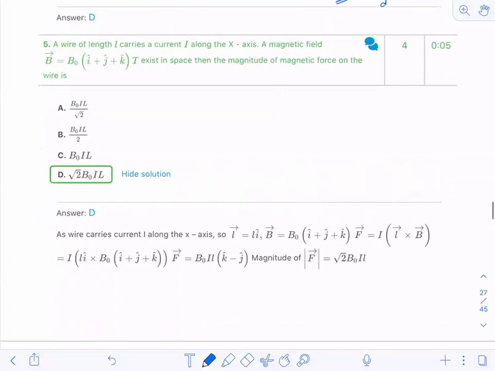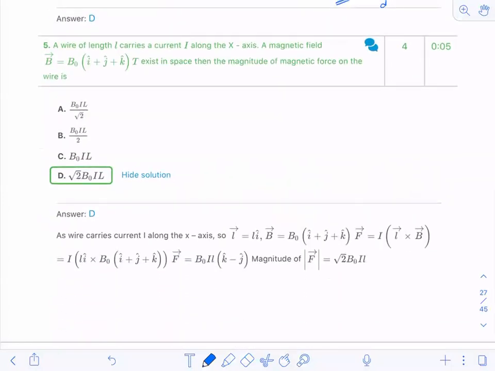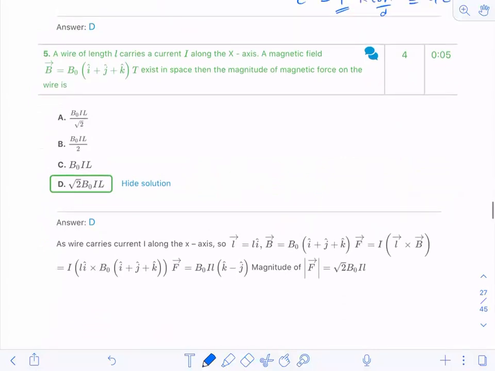Question number 5. Were you all able to solve? Shall I leave this sum? Or is there anyone who wants me to solve this question?